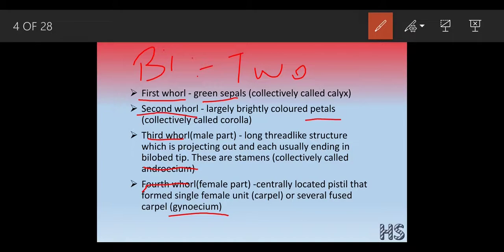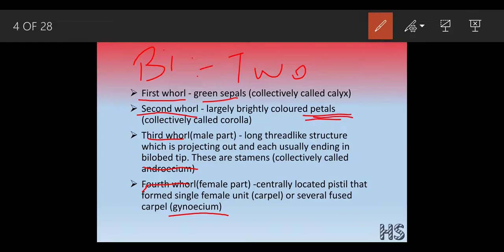You have already studied or heard about the petals in your lower standards. Petals, like rose, the color of the rose is red. So we can remove that red color part. That red color part is called petals. In sunflower, it is yellow in color. Water lily, it is white in color. So they are nothing but the petals.